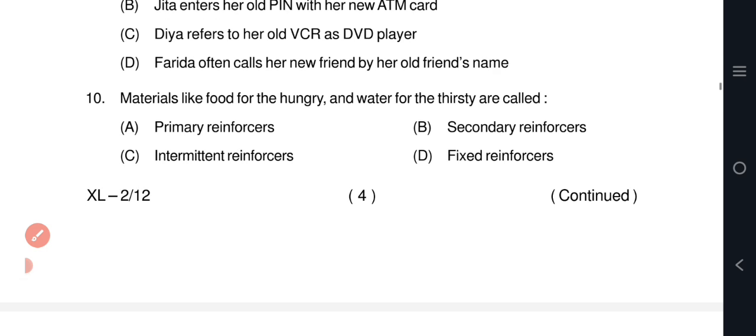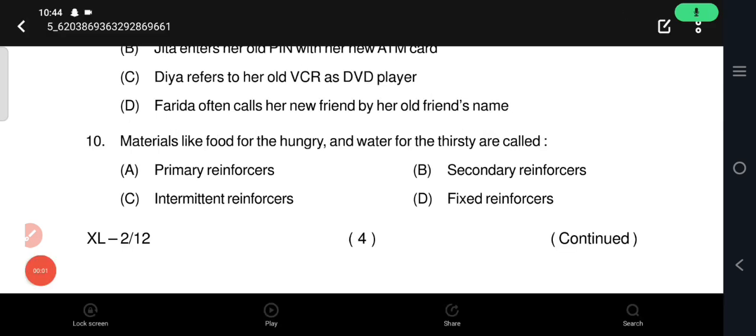Question number 10: materials like food for the hungry and water for the thirsty are called. Option A, primary reinforcers. Primary reinforcers are stimuli that have inherent value or satisfy basic needs such as food, water or shelter. They are naturally rewarding and do not require learning to be effective.